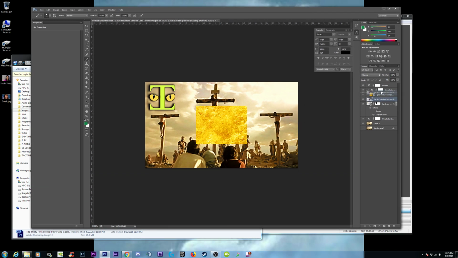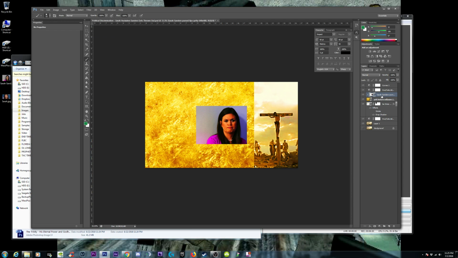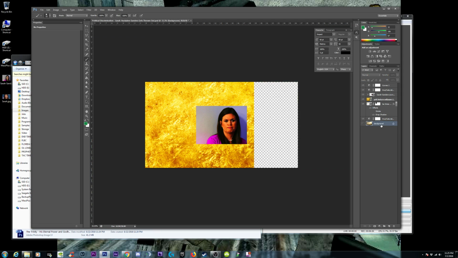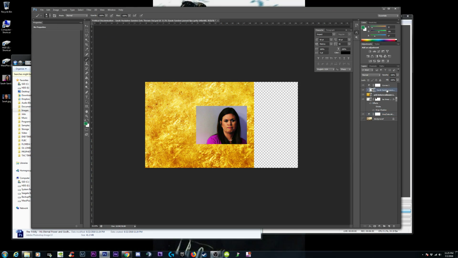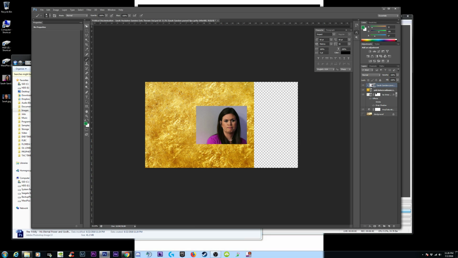So actually bring her forward. Okay, we could delete the background. We can delete the saturation, the curves, we could delete the texture.